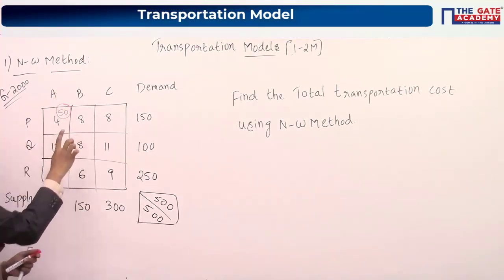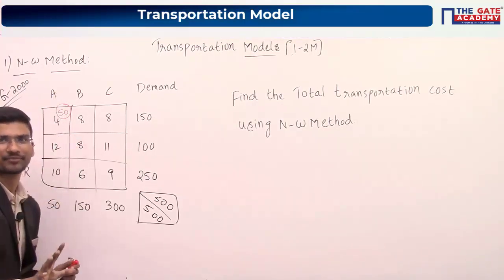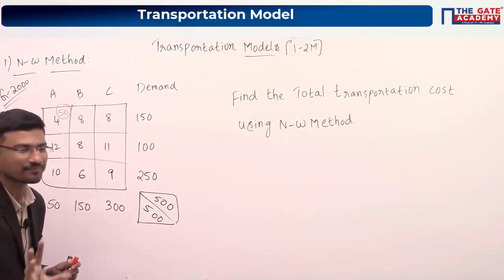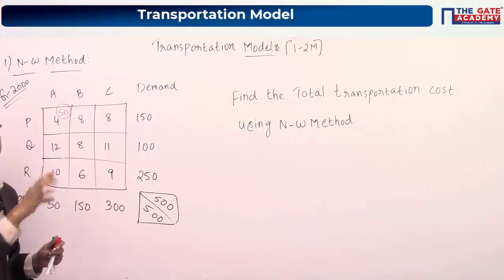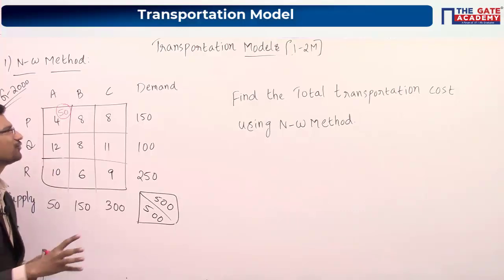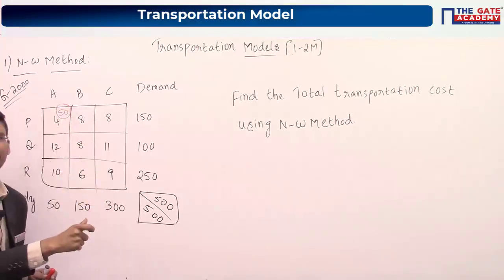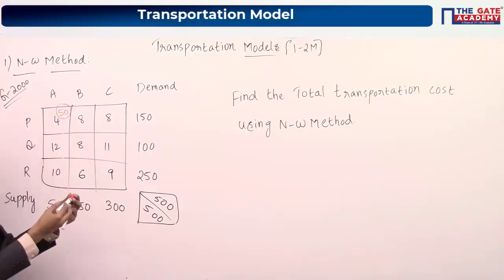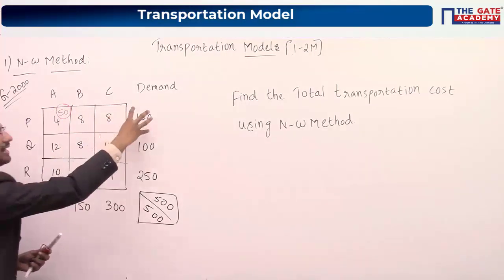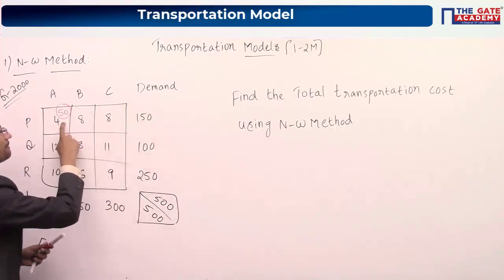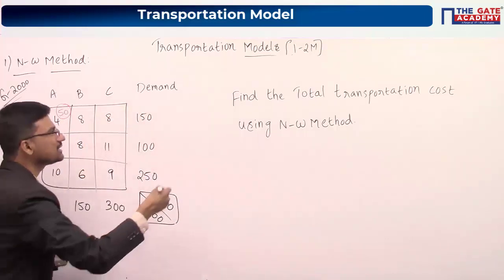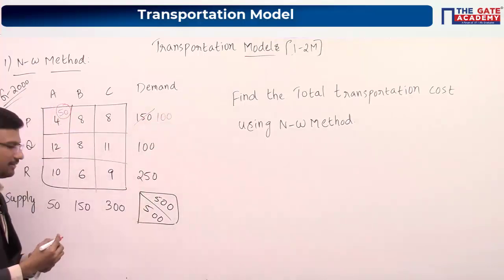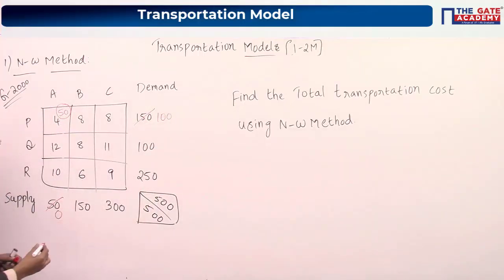Now this 50, we call it an allocation. I think most of you are worried about this term allocation, right? So we are allocating 50 units in this particular cost cell. The demand here is 150 units, but you have supplied only 50 units. That means you will still have 100 units of demand, and here it will become 0.